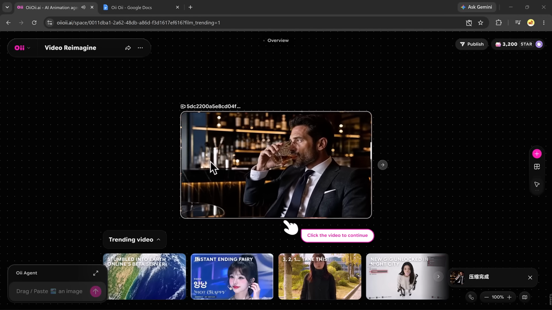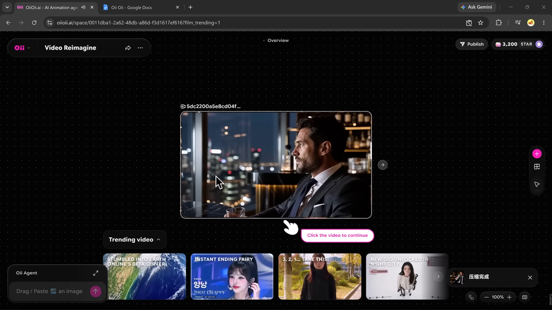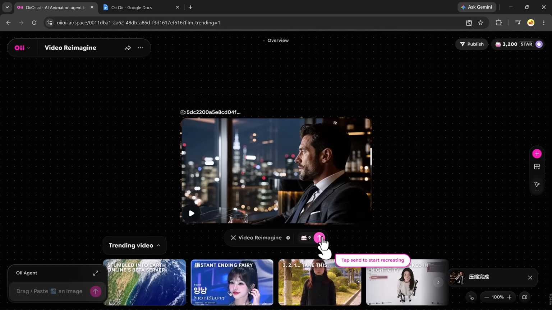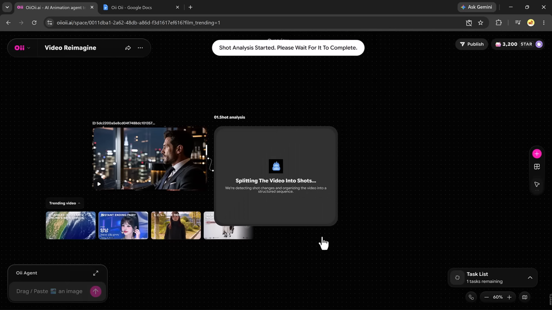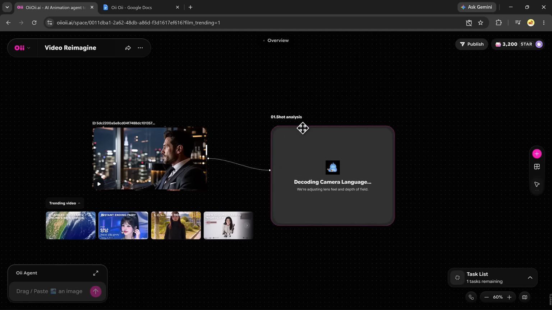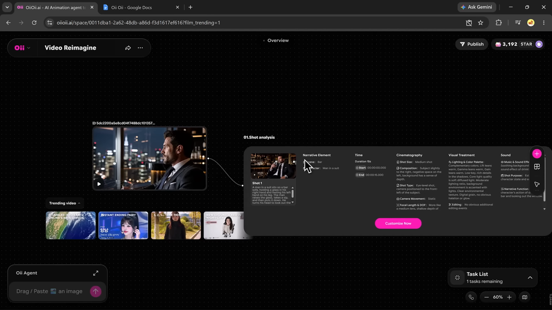First, upload your reference video and select the Video Reimagine feature. Once you do that, the AI will begin processing the video. It will first split the video into individual shots, then analyze each scene, identify the characters, and decode the camera movements and cinematic style. After the analysis is complete, you'll see a detailed breakdown of the video, including the narrative elements, timing, cinematography, visual treatment, color style, and sound.